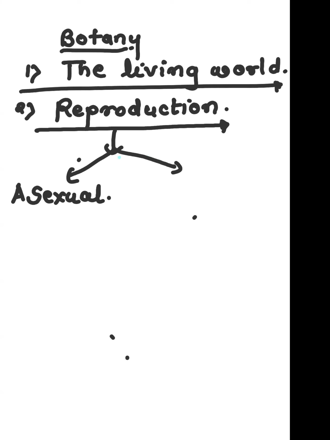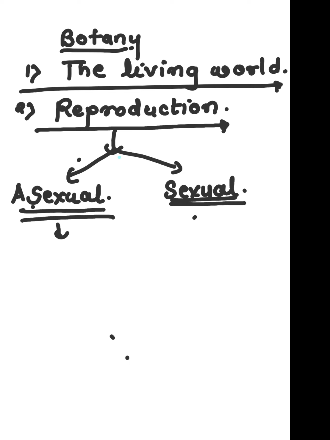If it is two parents involved in the reproduction, that is called as sexual reproduction. So asexual reproduction, sexual reproduction. In asexual reproduction, we learned that only one parent is involved. And here there are two parents involved.